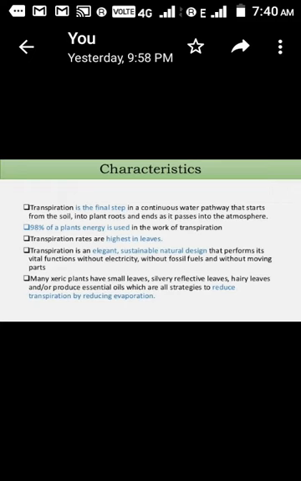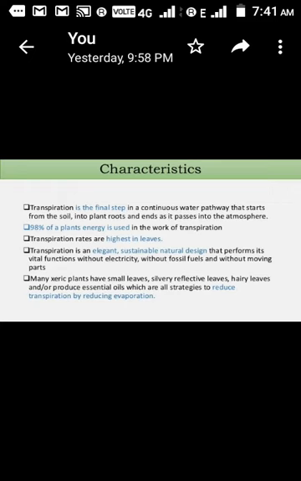Next is 98% of plant energy is utilized in the work of transpiration. Now you think about how much energy it consumes from the plants. It is almost all the energy. Only 2% of energy is utilized for other vital processes. Otherwise, the rest of the energy is utilized by the process of transpiration.